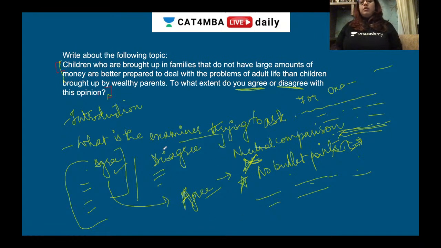And then you conclude: okay, in my opinion, in the end, I agree that people who are brought up in these families do not have large amounts of money, but are better prepared to deal with problems, and you end your essay. So how do you divide your 40 minutes here?